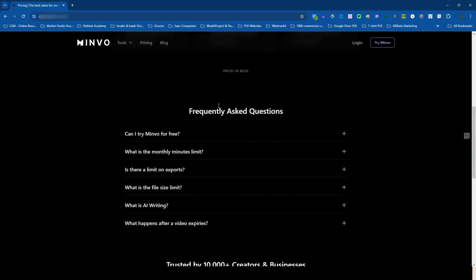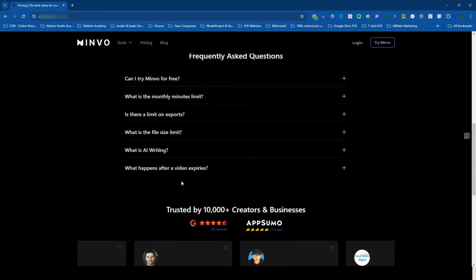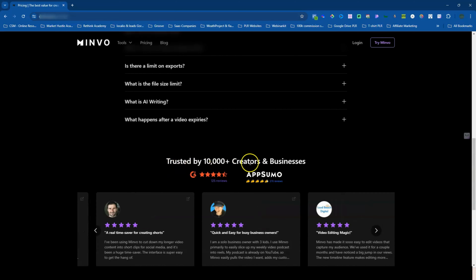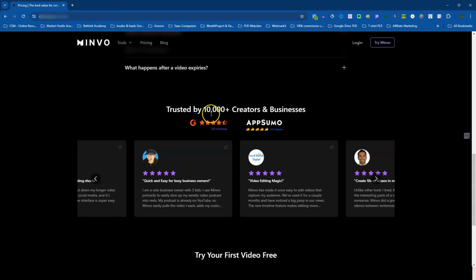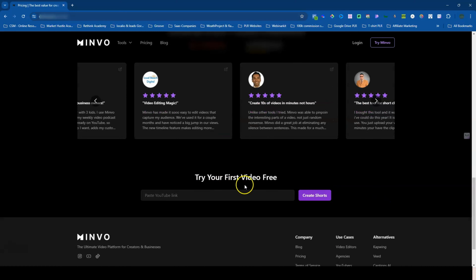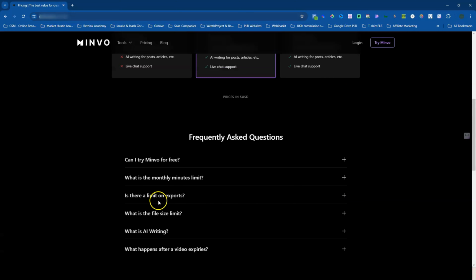And then if you go down below here, you do once again have FAQ questions. And then once again, they go through everything that the creators and businesses have used this tool for, as well as reviews from them. And once again, they're asking you to try out this tool for free, which is fantastic.